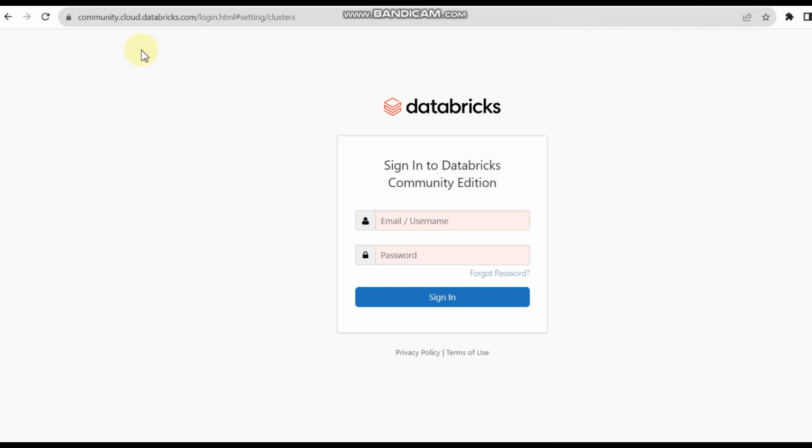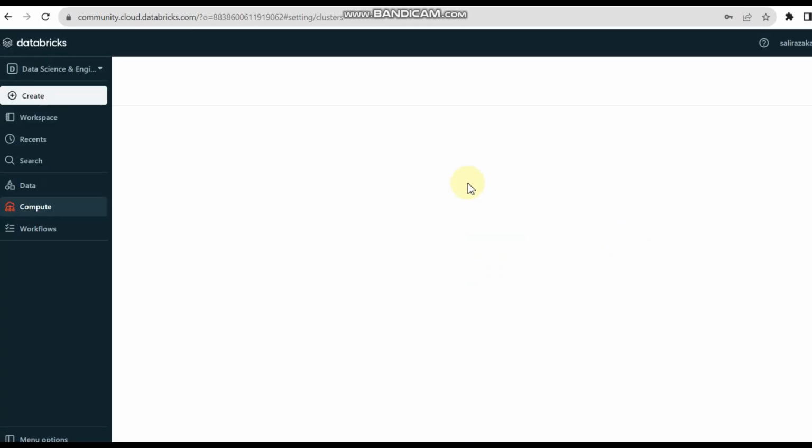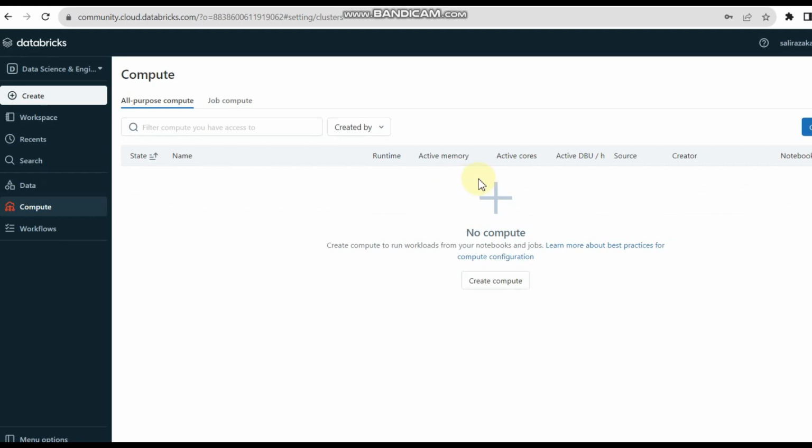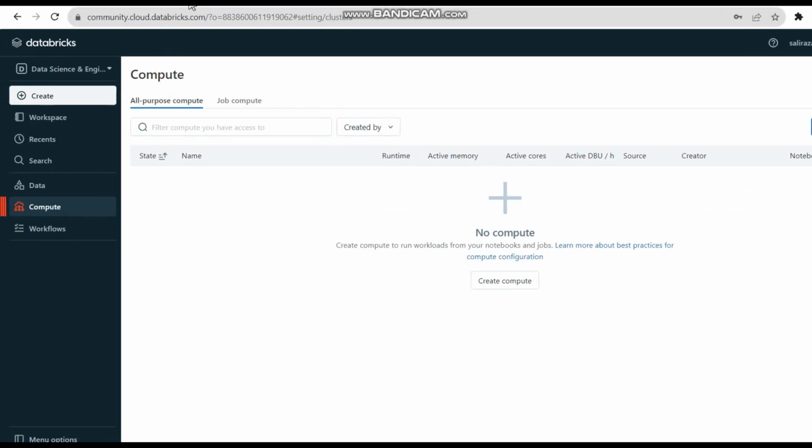So this is our login page, community.cloud.databricks.com. It's the community version, so sign in to the Databricks community version. If you have already signed up, then you just need to enter your email and password and then sign in. So I enter my credentials and click on sign in. Once you successfully sign in, you will get this type of interface.